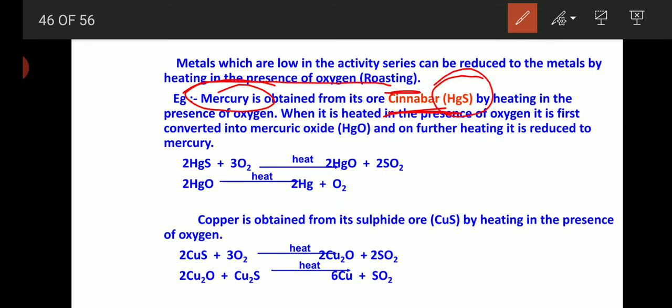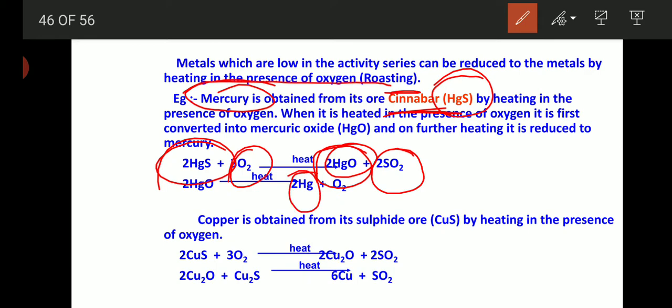Roasting is heating the sulfide ore in the presence of oxygen. When we heat this HgS, cinnabar, we get mercuric oxide along with sulfur dioxide gas liberated. And further, when we heat this mercuric oxide, we get pure mercury.